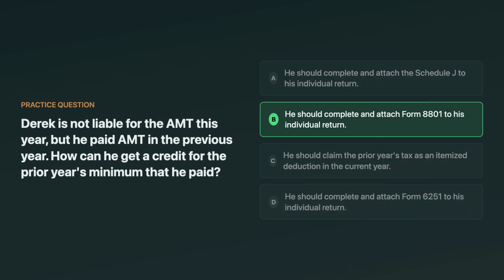The correct answer is Form 8801. Form 8801 is used to figure the credit for prior year minimum tax when you're not in AMT this year, but you have AMT credit carryforward available. Form 6251 is tempting because it's the AMT form, but that's for computing current year AMT, not claiming the prior year minimum tax credit.